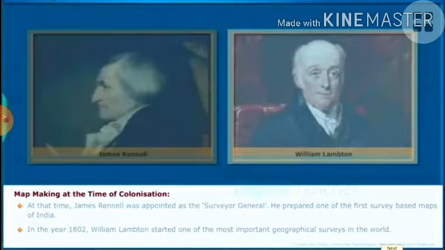In this context, one more person was appointed in the year 1802, William Lambton. This is the second person. He started the important geographical surveys in India. The specialty of William Lambton is that he started his measurements from Tamil Nadu, that is Chennai, and all heights are measured from the sea level, we know. So in this context, William Lambton started his measurement.